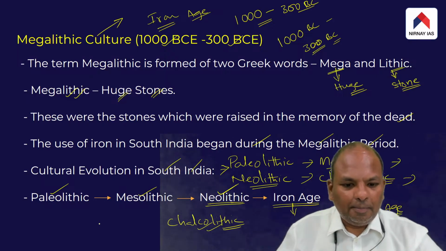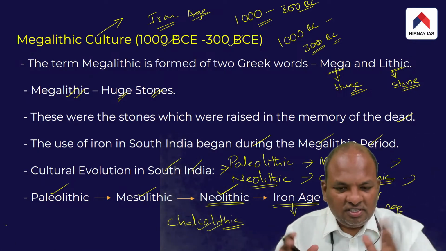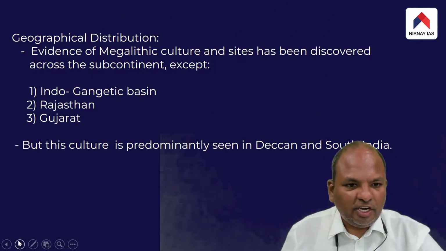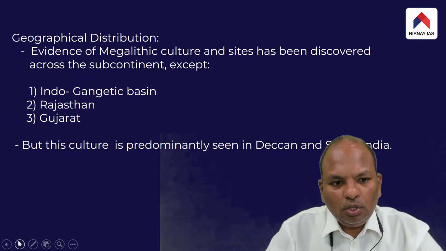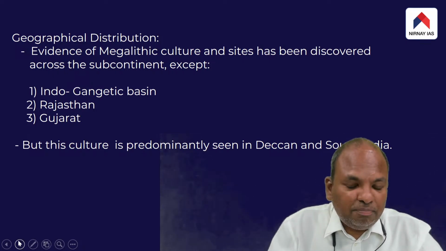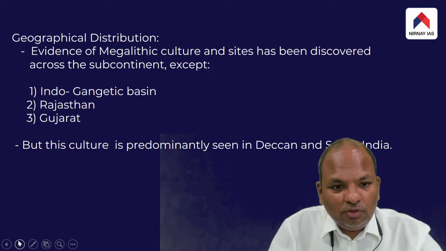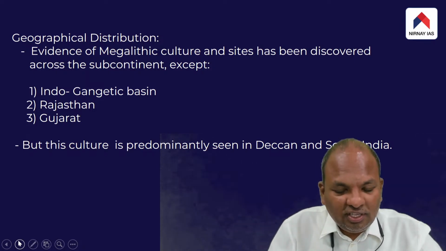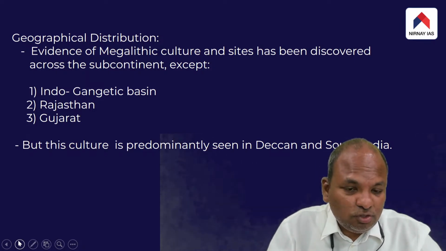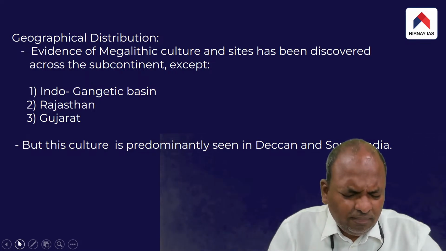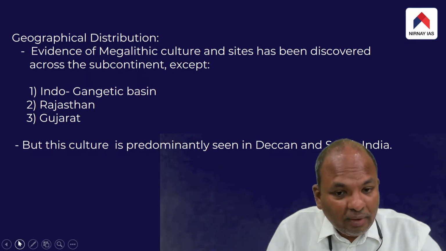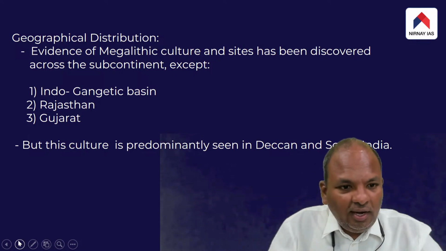With this information, let us continue with our discussion. Just bear with me for some more time. I will get into the details of megalithic culture in a while.